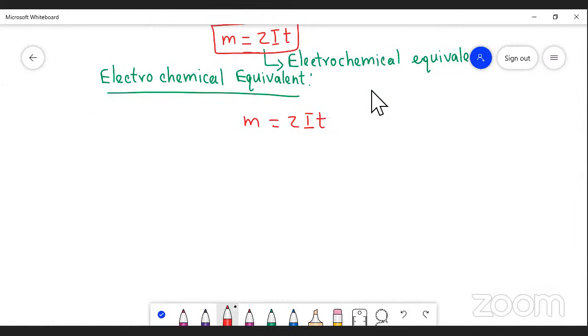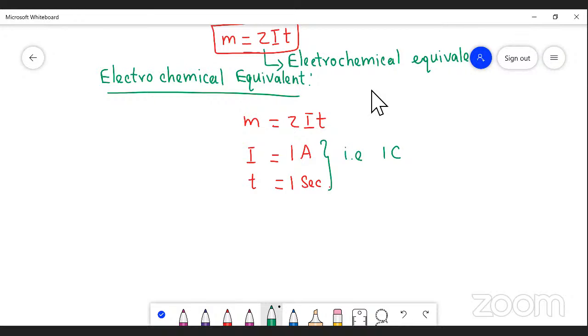When I is equal to 1 ampere and T is equal to 1 second, what will happen? 1 ampere current passed for 1 second is nothing but 1 coulomb of electricity.